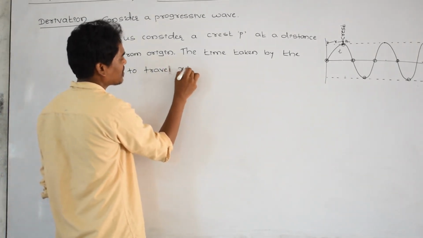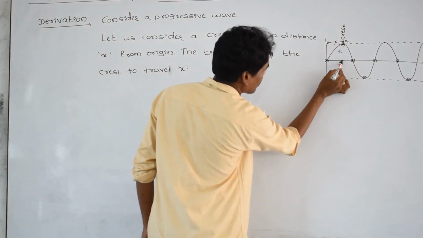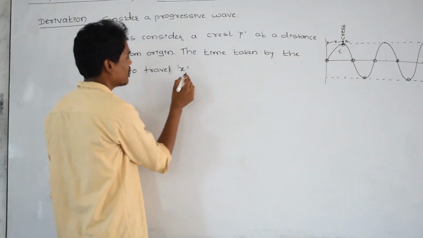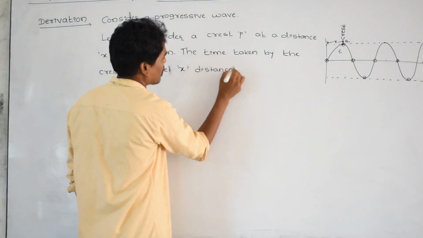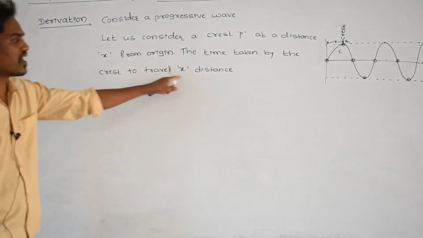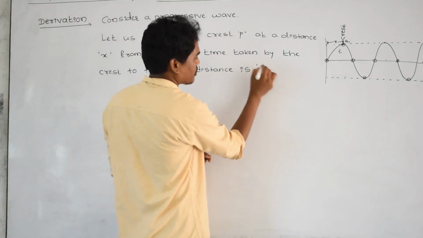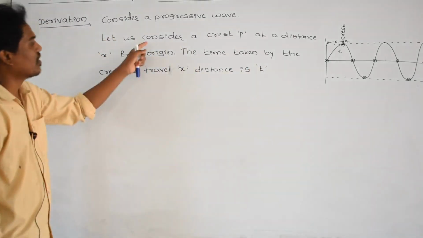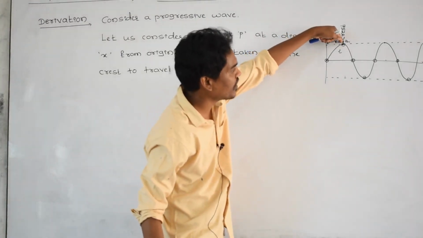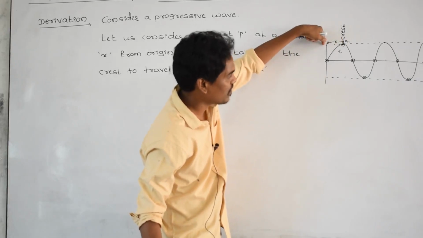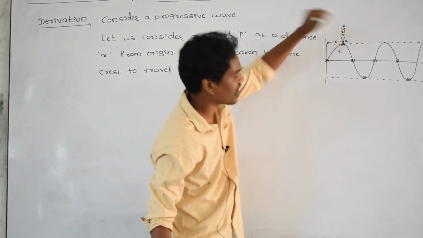In order to cover this much distance x, how much time is it taking? The time taken by the crest to travel distance x is t. Don't confuse here. I just consider this crest. Before coming to this point, it was here. This crest is moving to this point at a distance of x in a time t.